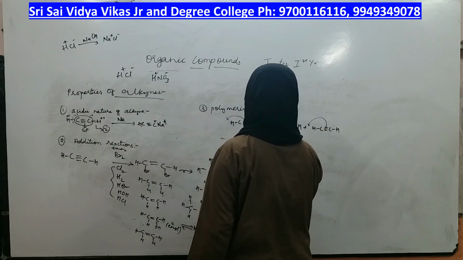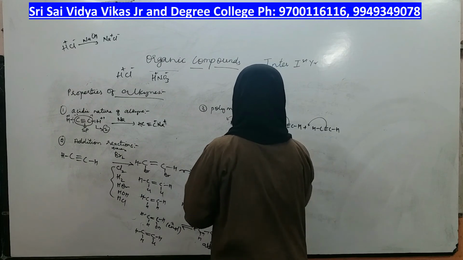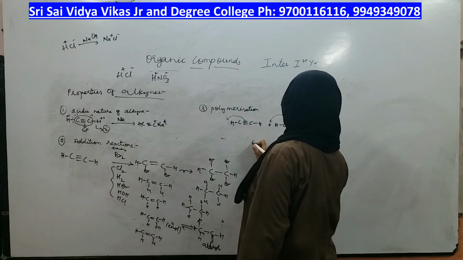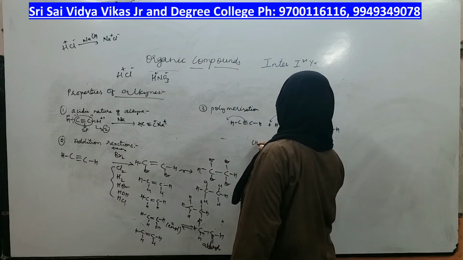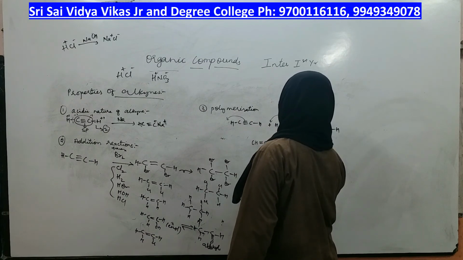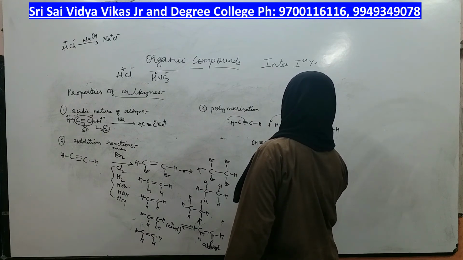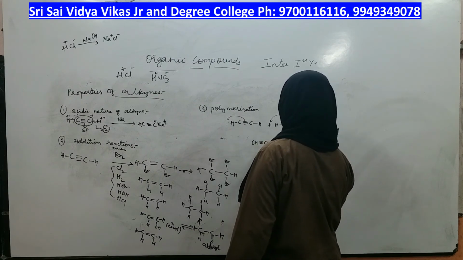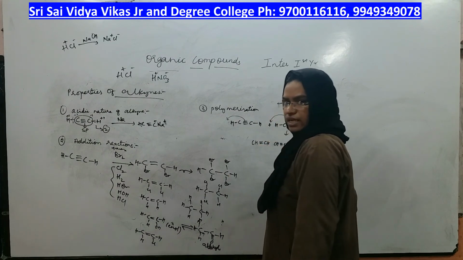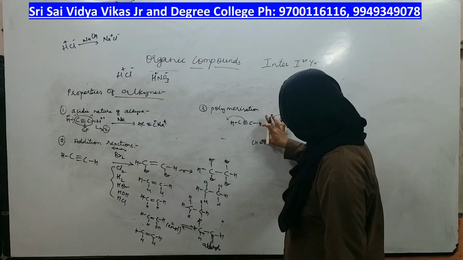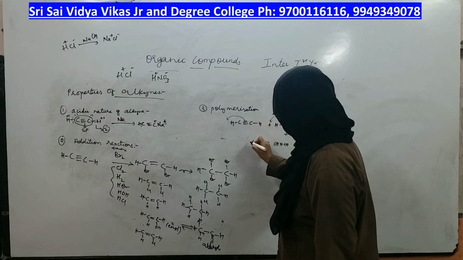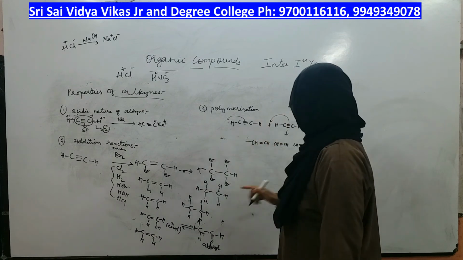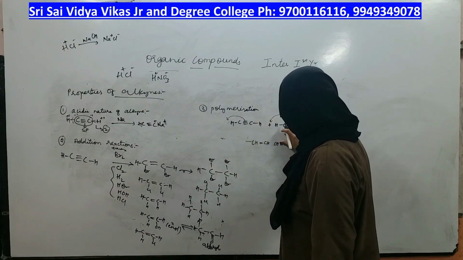Let me write all the alkynes. I will not elaborate the bonds. Instead of writing H bond C, I will simply write CH triple bond CH, CH triple bond CH, CH triple bond CH. One alkyne, second alkyne and third alkyne, right. Here polymerization means the multiple bond breaks and it forms a bond with the previous alkyne.